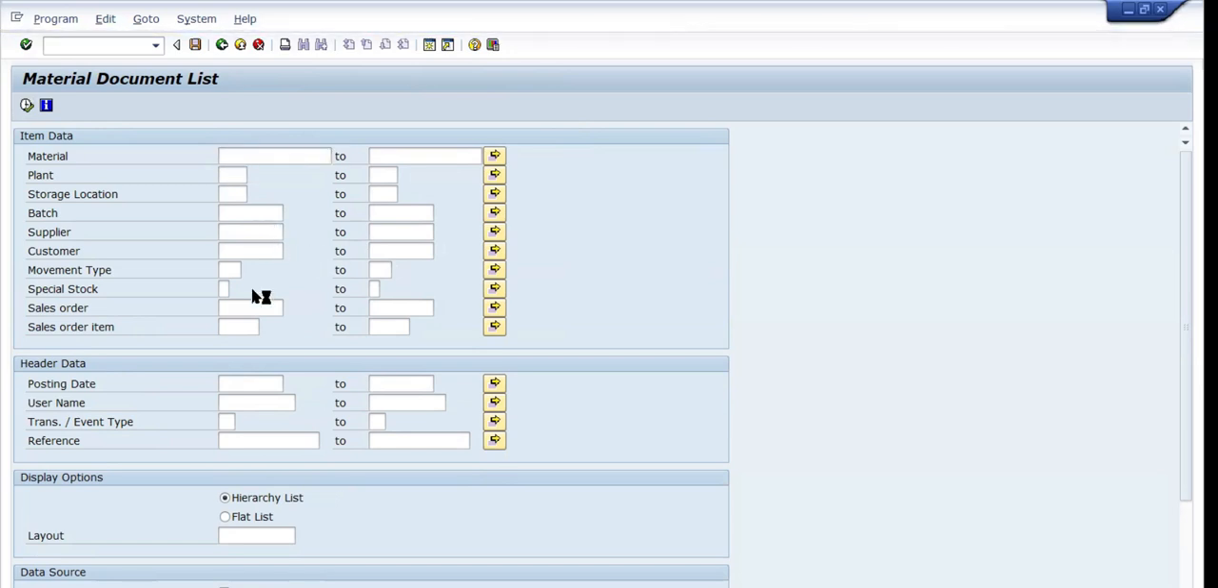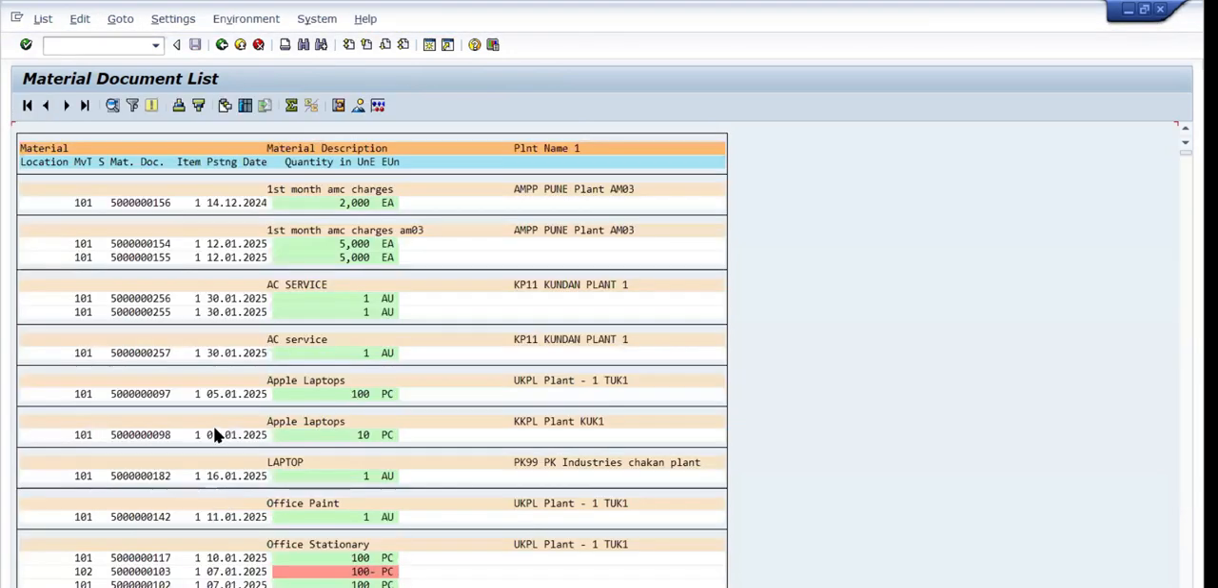So now you can see here we are providing some inputs and we are executing. We got some information. What it is saying is how many material documents are created, all this information is available. How much quantity we received.